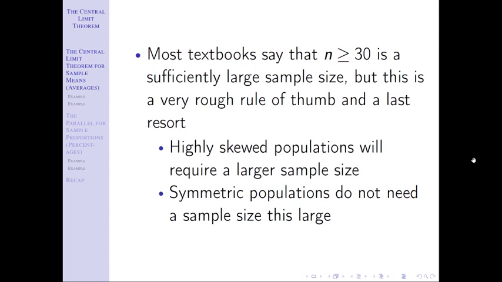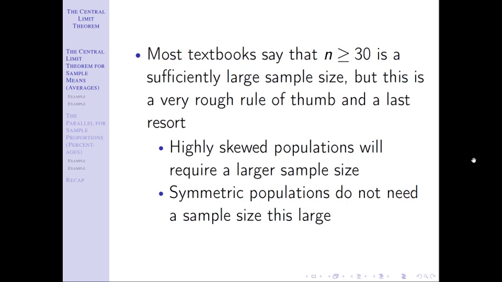I don't actually think I have met the criteria needed for this to work, or I have symmetry in my population. So even though I have a sample size of 25, I have met the criteria because I know that 30 is a rule of thumb and I don't actually need 30 if I have a little bit of symmetry in my initial population.